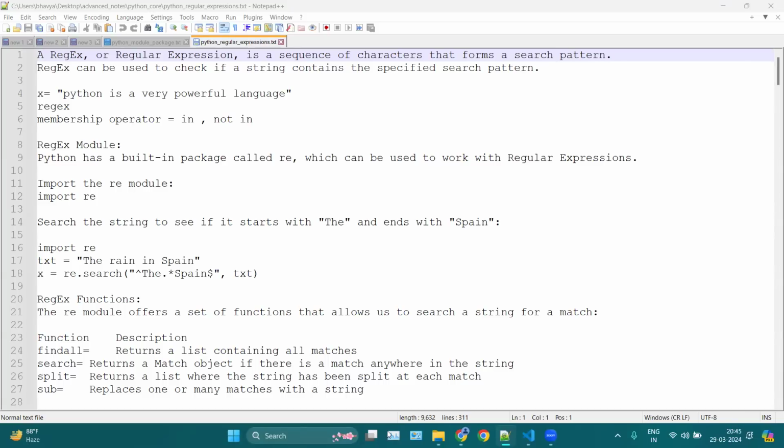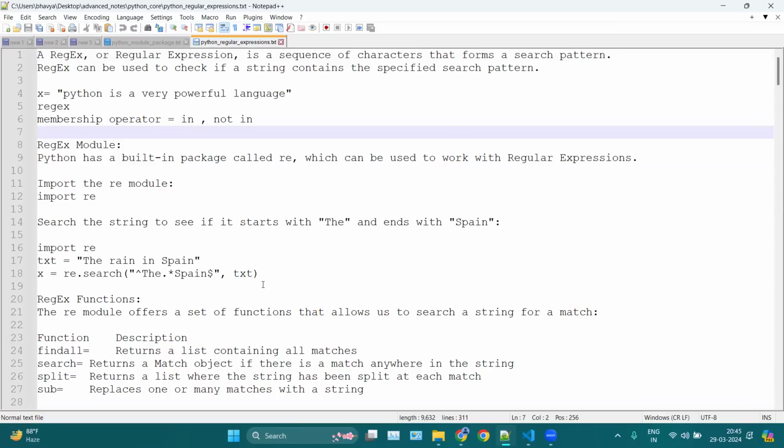Regex, or we can say regular expression, is a sequence of characters that forms a particular pattern, and out of that pattern we are finding something. We can find something in a book, in a paragraph, in a piece of a sentence. That is regex. So if you want to find any character, you have to put that pattern, and then you can find it with the help of regex. That pattern which I am talking about is a bit complicated. You have to create your own pattern for finding.